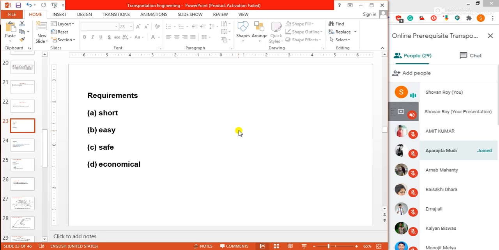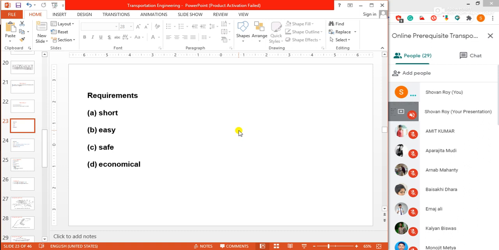So, from the viewpoint of stability of natural hill slopes, embankments and cut slopes, and the foundation of embankments. Also, it should be safe for traffic operation with safe geometric features. About geometric features we will discuss in geometric design.